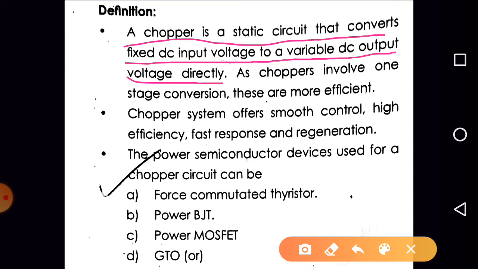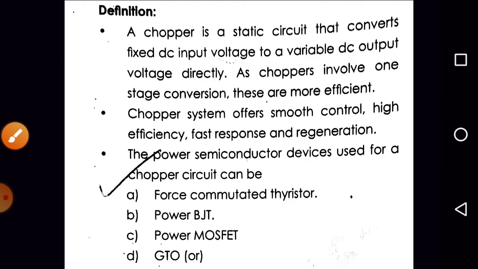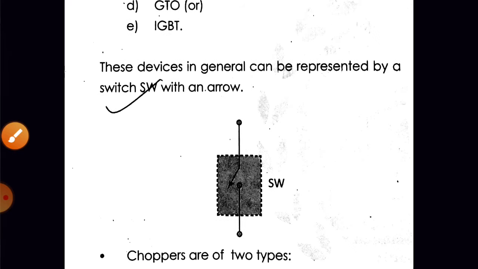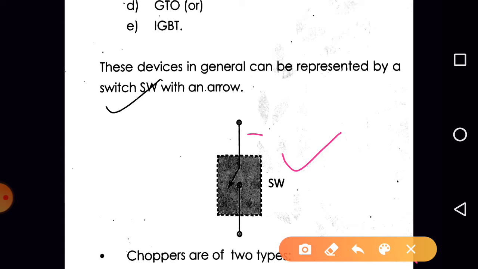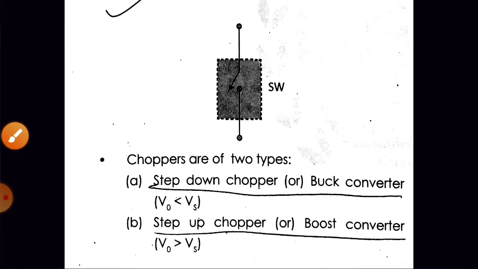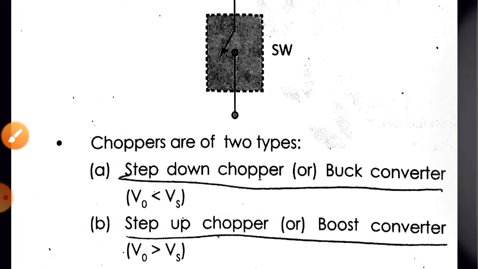In chopper circuitry, forced commutated thyristors, power MOSFETs, power BJTs and GTOs can be used. Generally it is represented with a switch, which may be an IGBT, GTO, power MOSFET, or BJT.